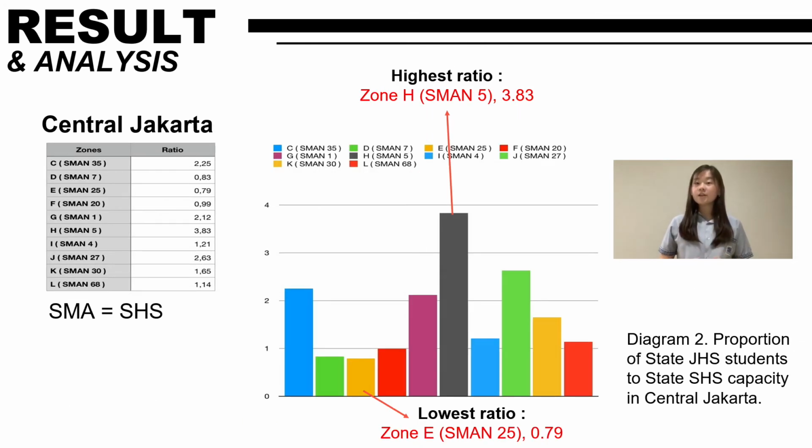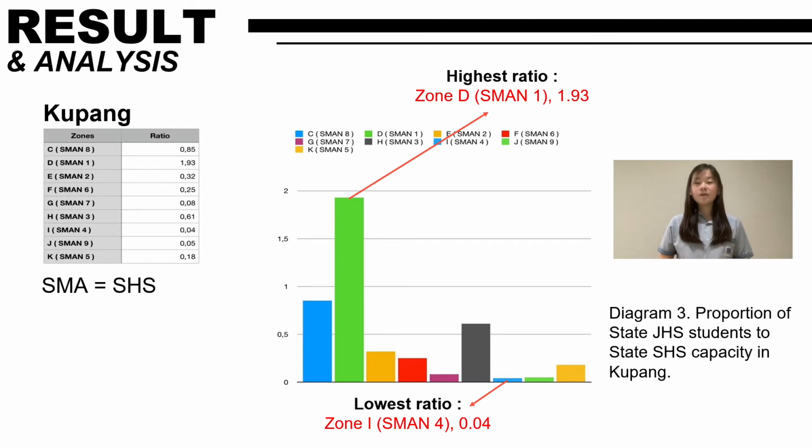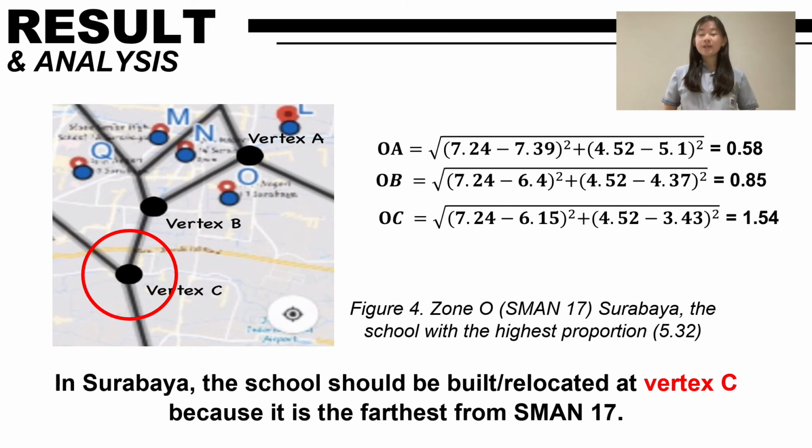In Central Jakarta, the highest ratio is 3.83 in Zone H, and the lowest ratio is only 0.79 in Zone E. Kupang is a bit different. Kupang is a remote city, therefore the concentration there is much lower. The highest ratio is only 1.93 in Zone D, and the lowest ratio is 0.04 in Zone I. After knowing the result of the proportion, building or relocating a new school is highly recommended.